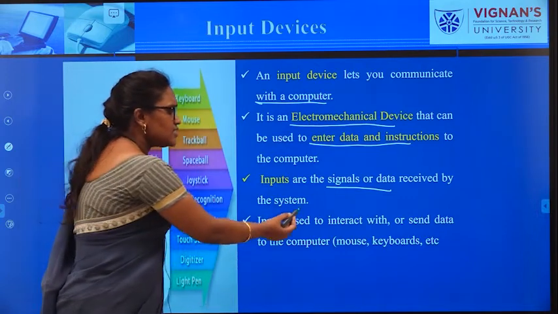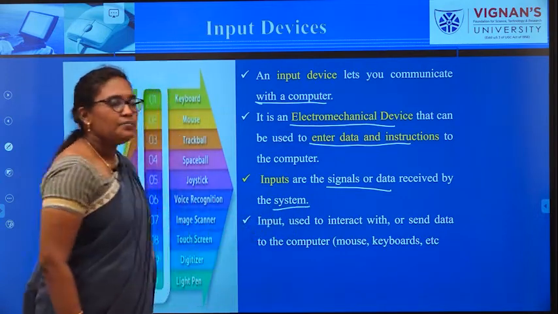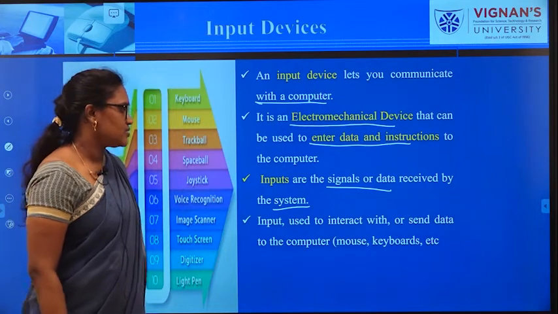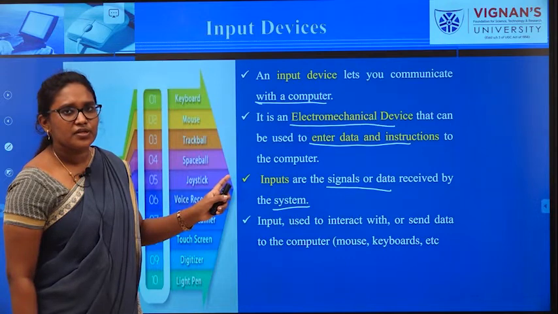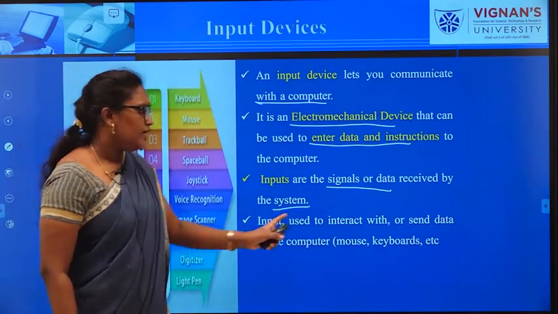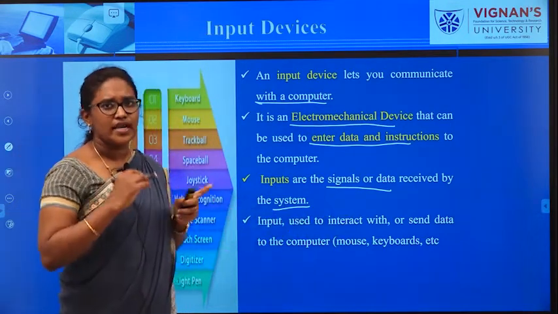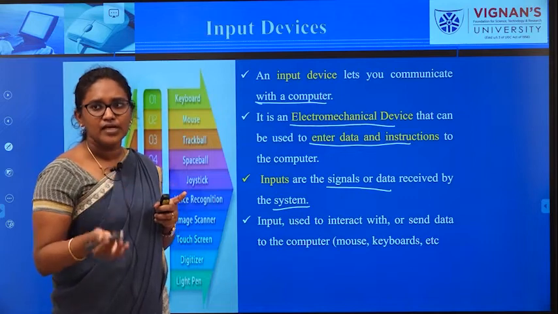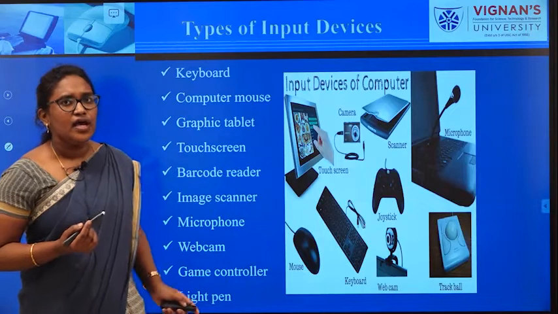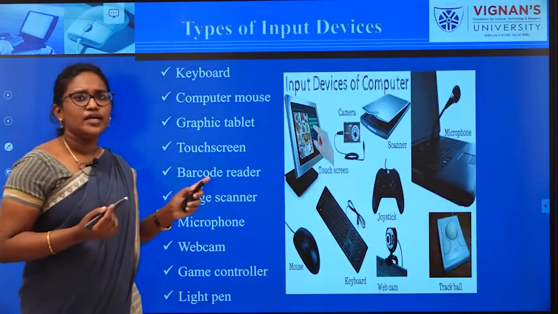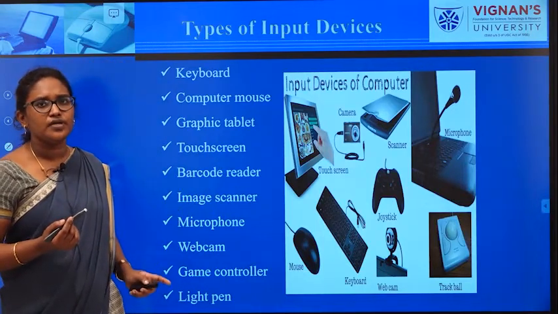Here the system is nothing but your computer. So what is the basic functionality of input devices? Only to interact with, or send whatever data we have, to the computer. Now we will see in detail about the working of all the input devices.